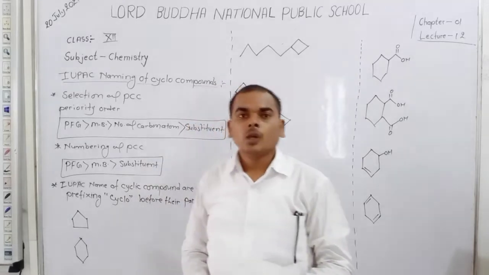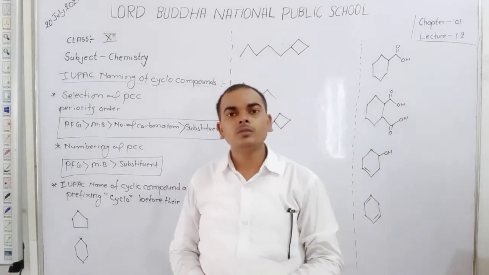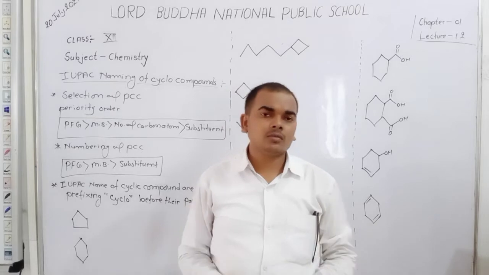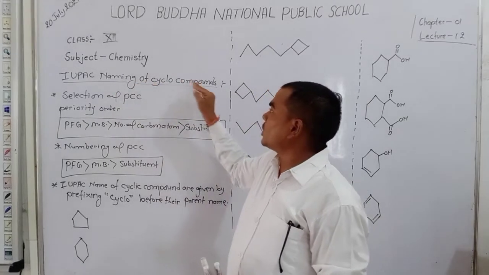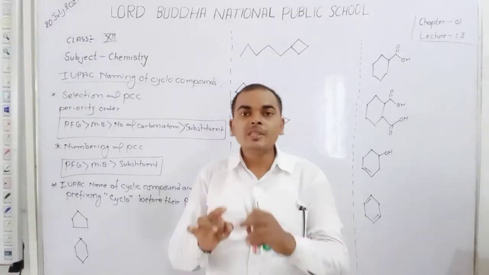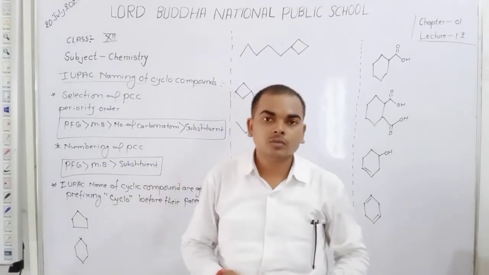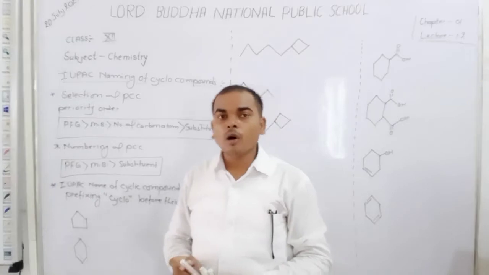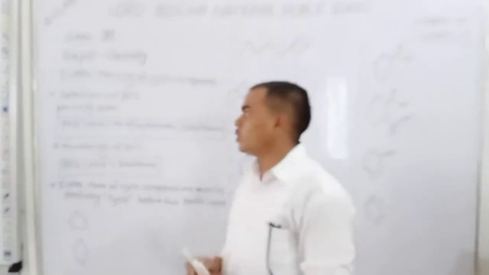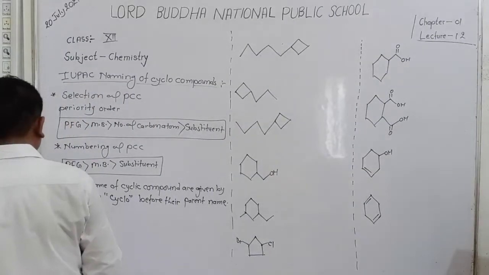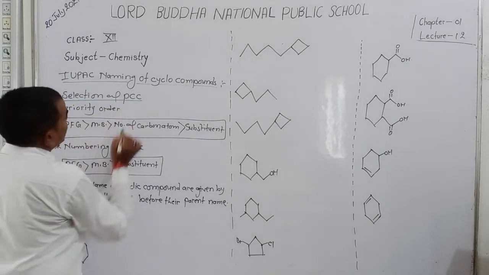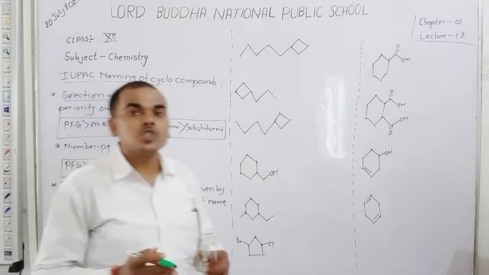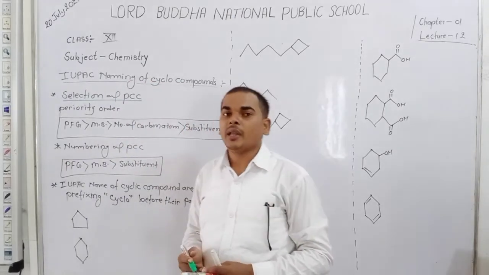Students, in IUPAC nomenclature, today we will discuss IUPAC naming of cyclic compounds. Cyclo means cyclic compound. For the naming of cyclic compounds, dear students, selection of PCC. How to select PCC? PCC means parent carbon chain.